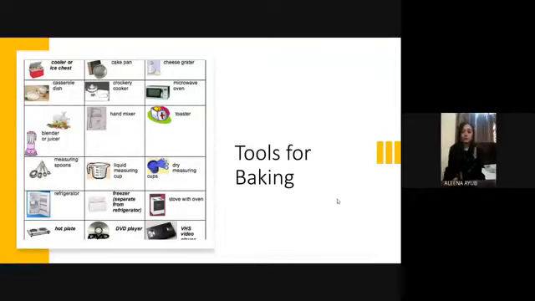So before moving towards the process, here are the tools of baking. Without tools, we can't bake anything. So starting from the top, the cooler or the ice chest, the cake pan, the cheese grater, the casserole dish, crockery cooker, microwave oven, the blender juicer, hand mixer, toaster, measuring spoons, liquid measuring cup, dry measuring cups, refrigerator, freezer separate from refrigerator, stove with oven, hot plate, DVD players, and VHS video players.